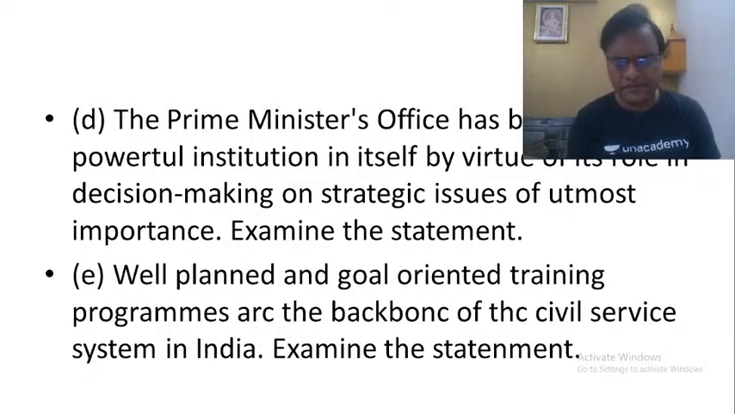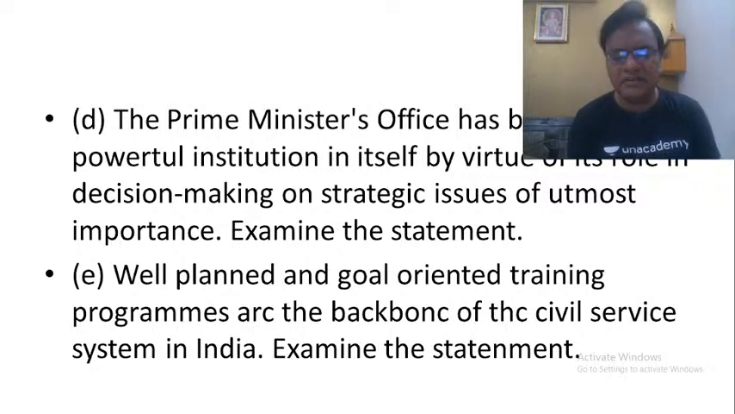Atmanirbhar Bharat packages, budget formulation, everything is done nowadays by the Prime Minister's Office on its own. So if we take all these things into consideration, ultimately we can say that we are witnessing a huge increase in the importance of the PMO. Is it good or bad for democracy? That is a different thing. As we study, a strong PMO is a salvation for any prime minister, but it can go against the principle of collective responsibility of the Council of Ministers.